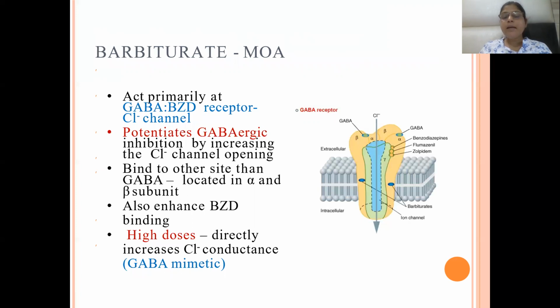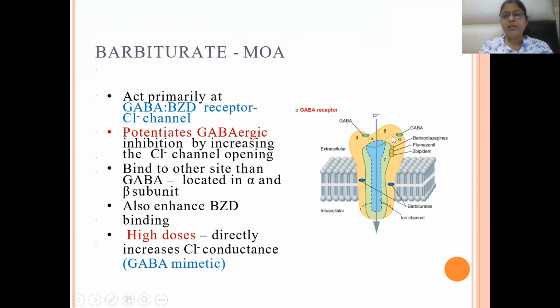Now, what is the mechanism of action of barbiturates? They act primarily at the GABA-benzodiazepine receptor chloride channel, and they potentiate the GABA-ergic inhibition by increasing the chloride channel opening. They bind to a site other than GABA, located in the alpha and beta subunits. Means this is the site. Here they will be binding to the alpha and beta subunits.